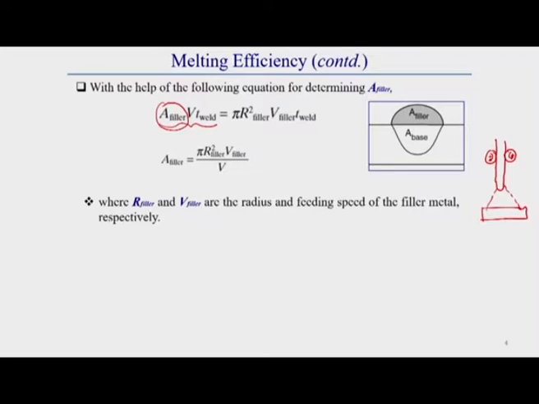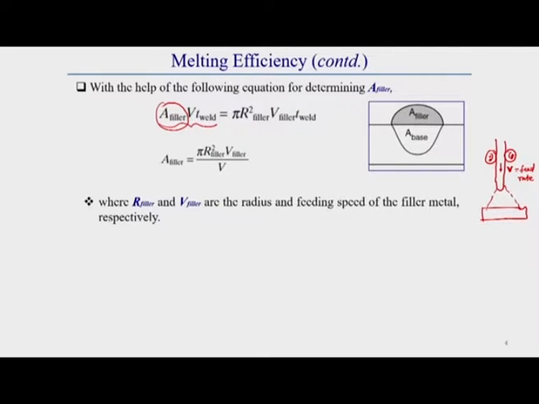Once it is in a feed roller mechanism, we know the speed of the consumable electrode. The speed of the consumable electrode means consumption of the filler material, so we can calculate the deposition using this speed of the filler material, or feed rate. This is generally called the feed rate of the consumable electrode.